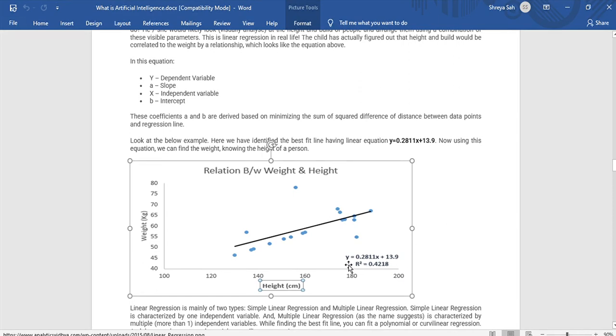Here weight is the dependent variable and height is the independent variable. So this is the relation between height and weight.